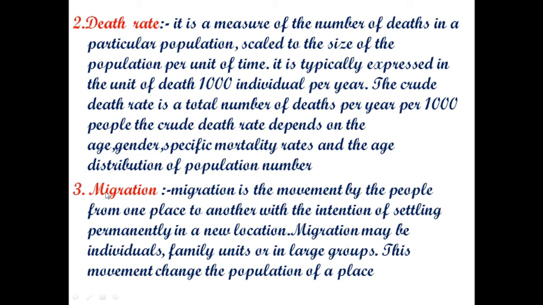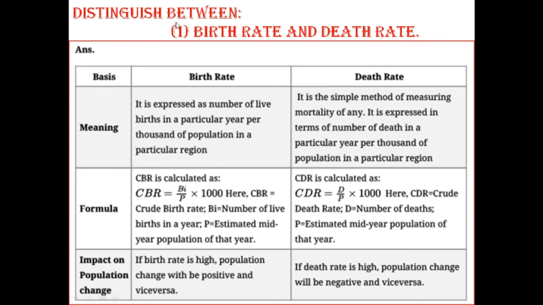Third point is migration. Migration is when people start moving from one place to another with the intention of settling permanently in a new location. Migration can be of individuals, in family units, or in large groups. Next question. Distinguish between birth and death rate. Right now, in the last question, we have discussed all these things. These are the main points of birth rate and death rate. All formulas are also given here. And especially we have discussed these in last videos also.